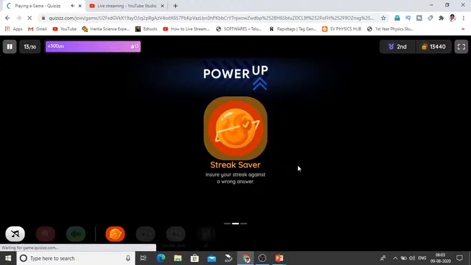Question. Speed of light in vacuum is blank m/s. Option 1, 2 into 10 to the power of 10. So speed of light in vacuum is 3 into 10 to the power of 8 meter per second.